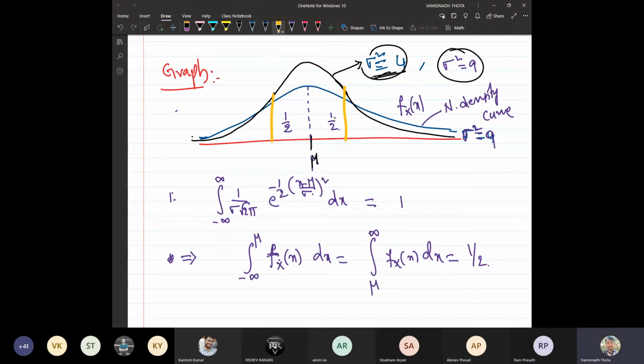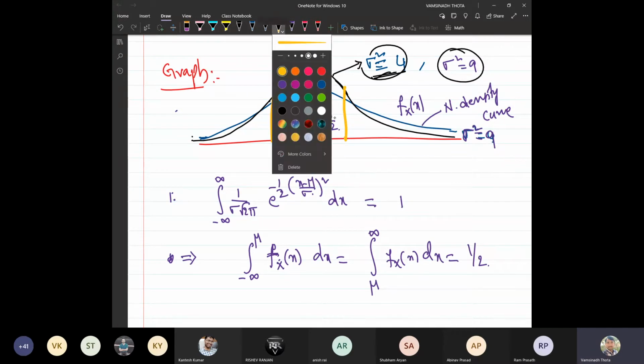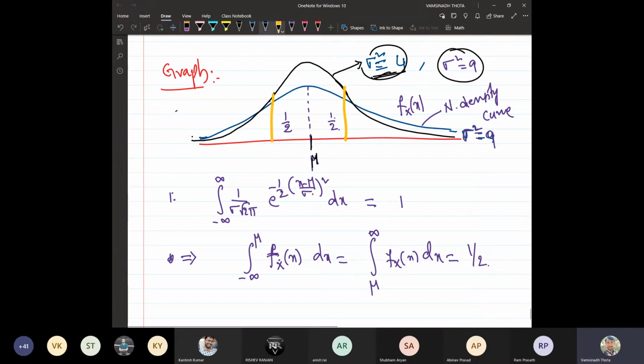Okay. So as you decrease the variance, what will happen? The curves will become closer and closer to the mean. The probability density curve is like this. It will be closer to the mean, which means the maximum successful events are happening near to the mean.